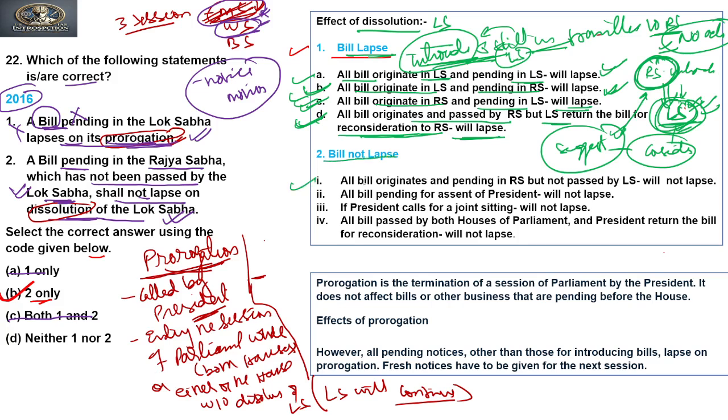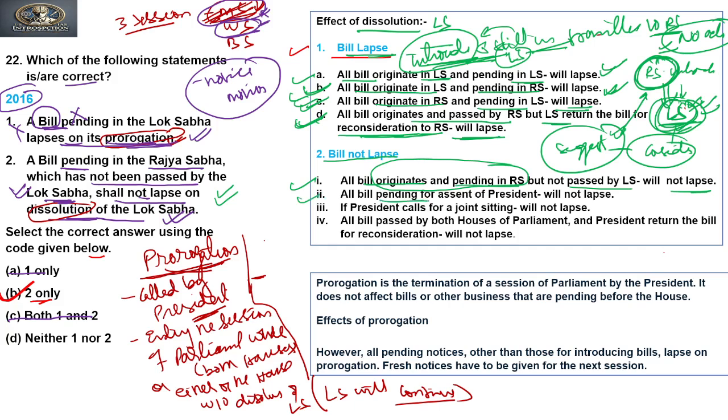So first says a bill originating and pending in Rajya Sabha but not passed by Lok Sabha will not lapse. That is a case which has been given under the second statement. So the bill is still in the Rajya Sabha. It has not been transmitted to the Lok Sabha. It originated in the Rajya Sabha and it is still in the Rajya Sabha. The Rajya Sabha is deliberating on that and it has not been given to Lok Sabha. So it will not lapse.